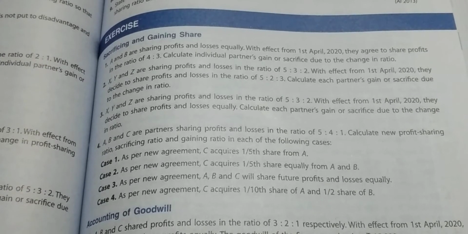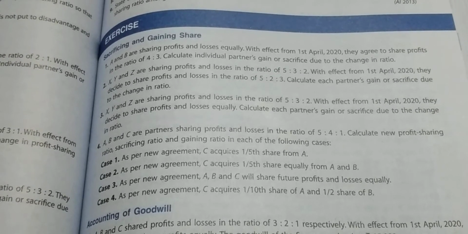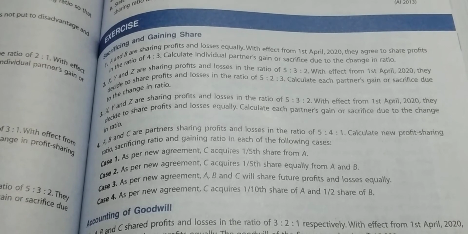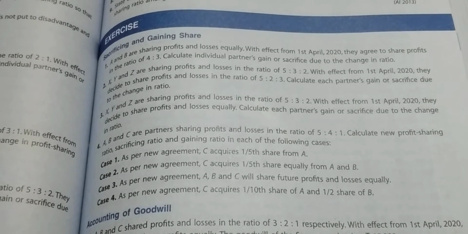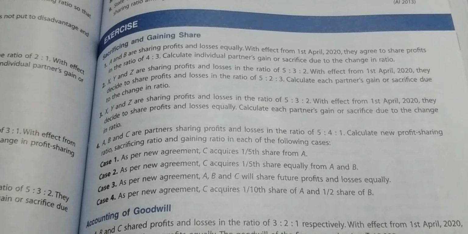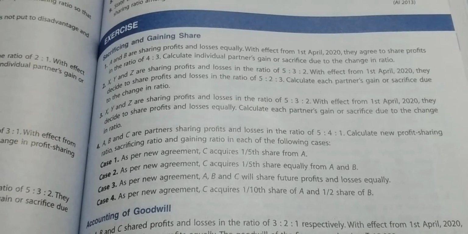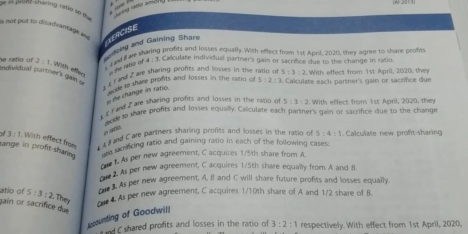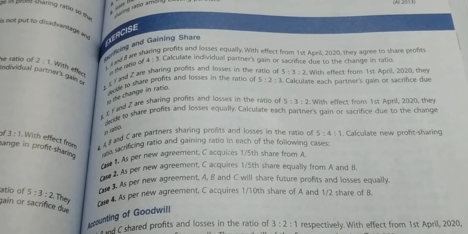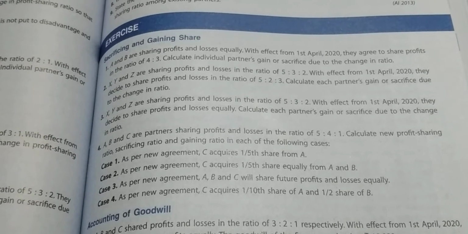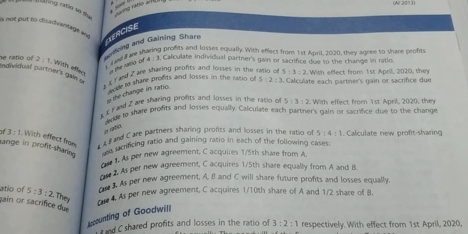First case is, as per new agreement, C acquires 1/5 of share from A. It means A sacrifices 1/5 share and C gains 1/5 share.